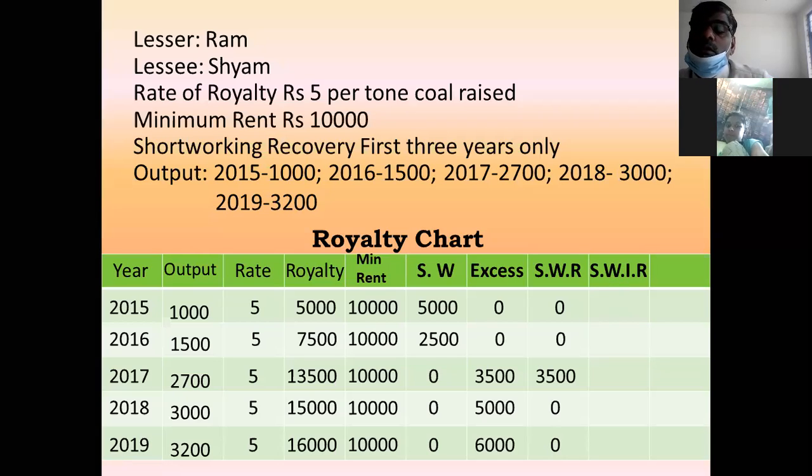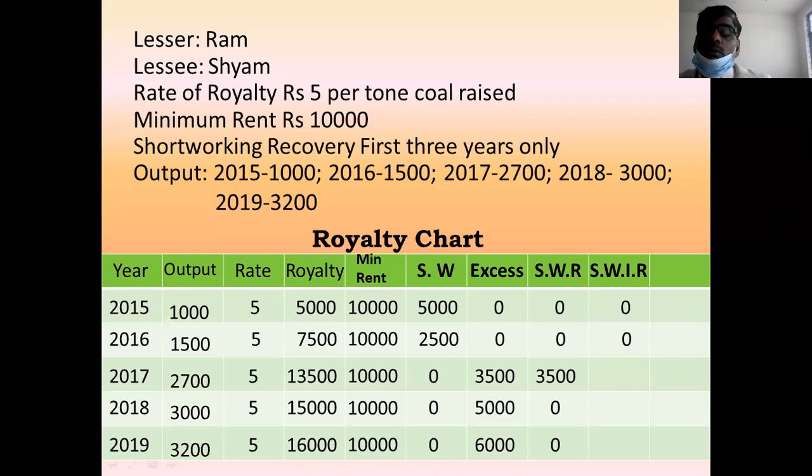First year, there is no irrecovery. Second year, there is no irrecovery. And third year, at the end of the third year, you come to know the irrecovered amount, which is not possible to recover. Out of 7,500, you recovered 3,500. And time limit given is completed. Therefore, remaining 4,000 is irrecovered. This is the point you have to remember.